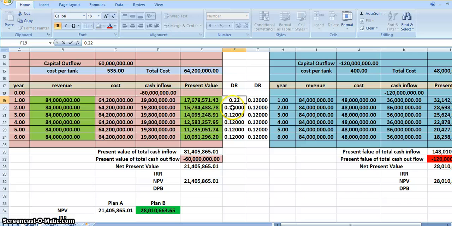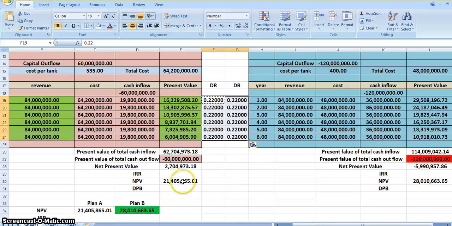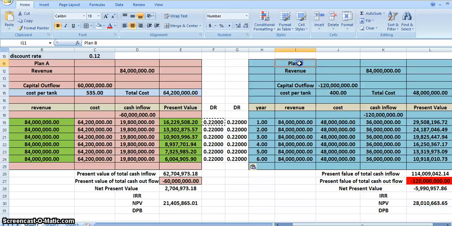Let us say, let us go for 22%. Okay, copy and then paste. Control V. Let me do it for both the projects, 22%. Now project A has a positive NPV of 2 million, but project B, as you can see here, has a negative NPV. Therefore what we can say is the IRR of plan B is less than 22 and the IRR of plan A is greater than 22. Now to reduce it to 0, we'll have to increase the value.